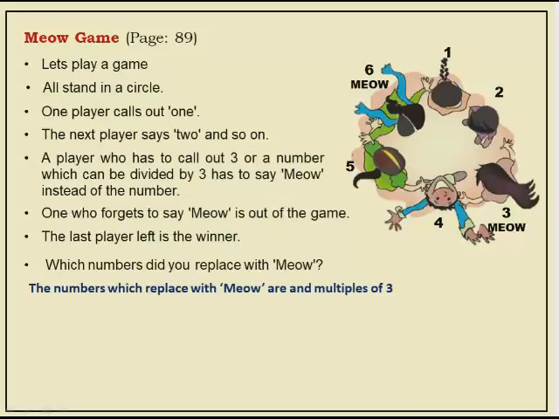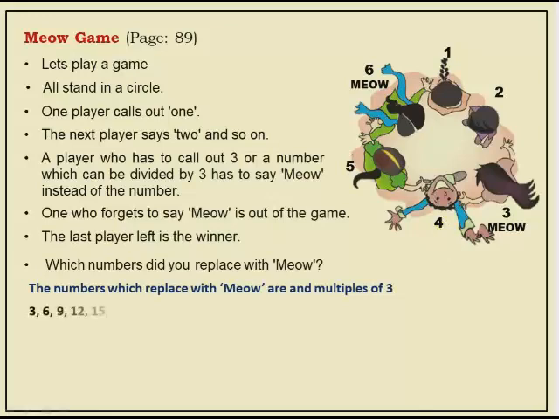Similarly, now we have to see the multiples of 3. That is where we are saying meow: 3, 6 and then 9. So what are these called? They are known as multiples of 3. The numbers which are replaced with meow are multiples of 3. We call them multiples of 3 because they are exactly divisible by 3. Is 4 a multiple of 3? No, because is it divisible by 3? No, we will get remainder 1.